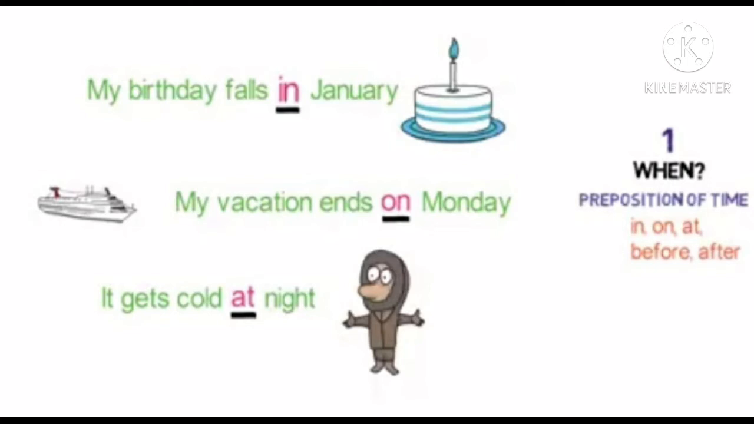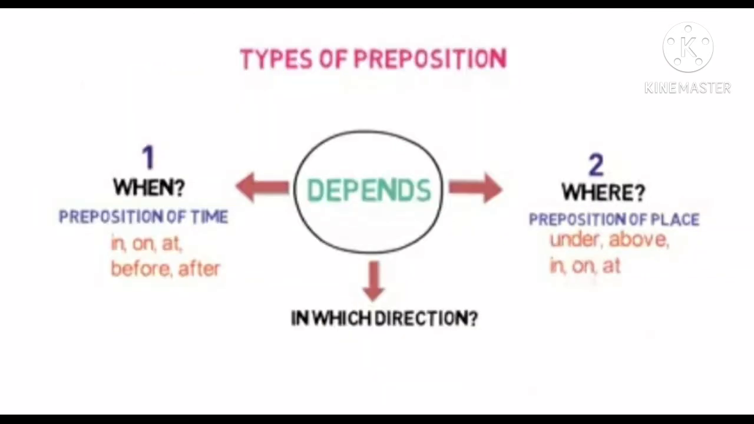Now, let's look into the next one. The prepositions that describe where anything is in context to other are defined as prepositions of place. Examples of them include under, above, in, on, at. Now you might be thinking we had in, on, at as prepositions of time and here also the same. But please note they are used in different meanings. Let's see some sentence examples to make things clear.